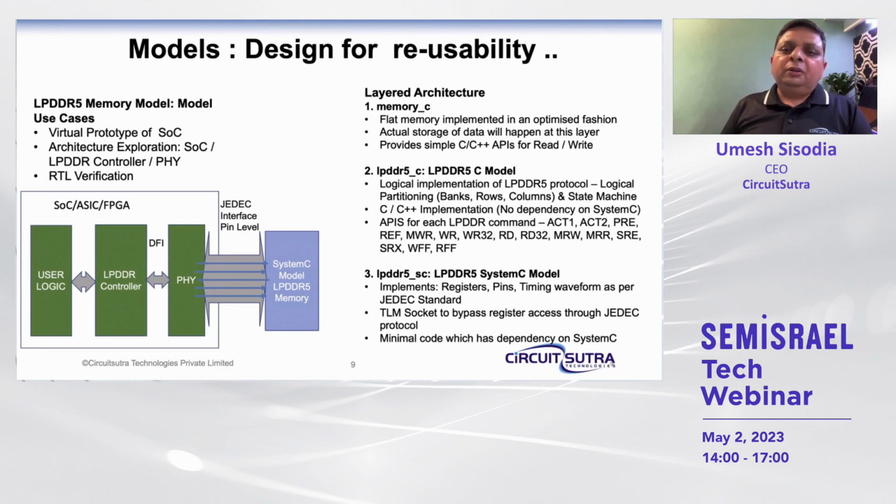If you want to do architecture exploration for an LPDDR controller, then we'll probably need the LPDDR protocol implementation at the logical level at least. So we might use the C++ model of LPDDR5 along with some transaction level sockets. Or in some cases, even the pin level model implemented in SystemC, which can actually be faster than the corresponding RTL model. So even that can be used for architecture exploration. And the complete pin accurate and cycle accurate model can also be used as a reference for verifying the RTL, etc.